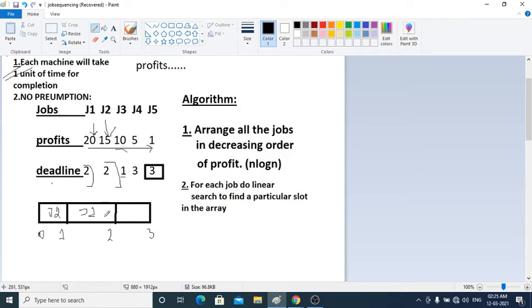Now the only slot left is between 2 and 3. So if I choose J3, I have the deadline as 1.